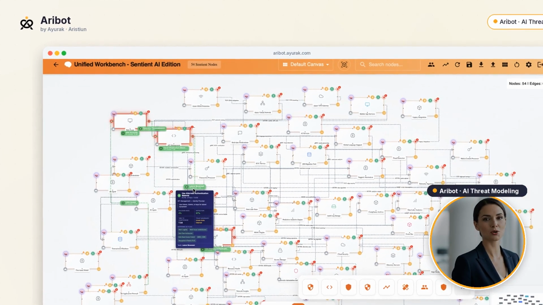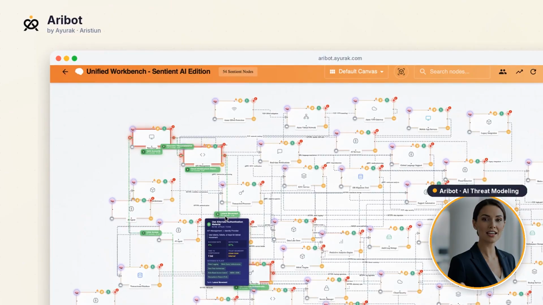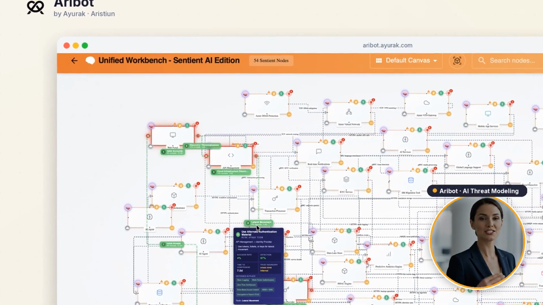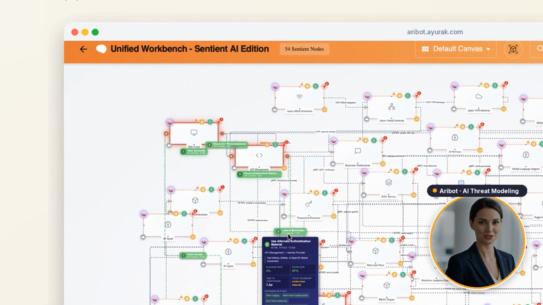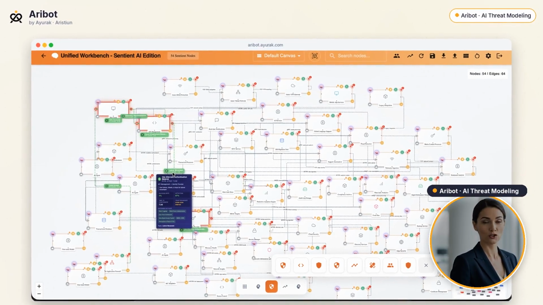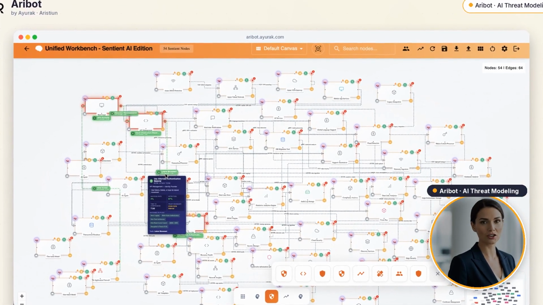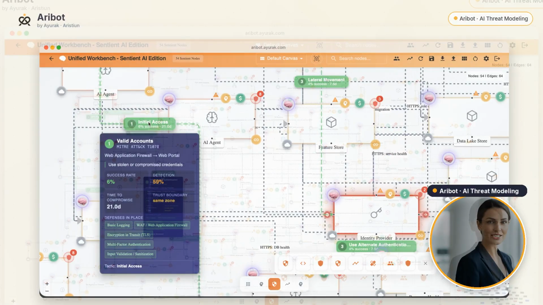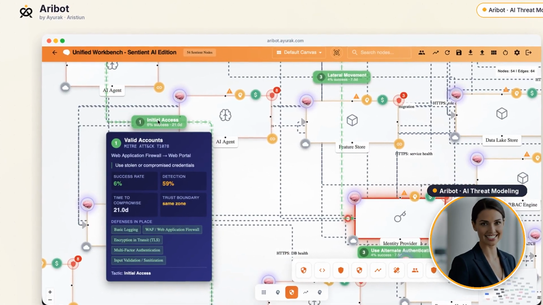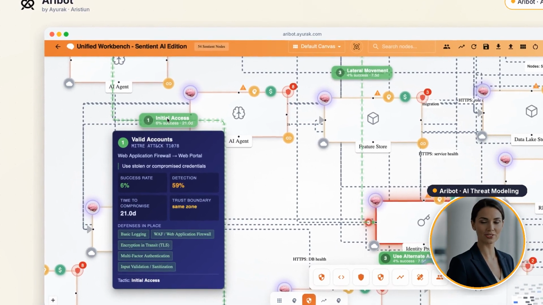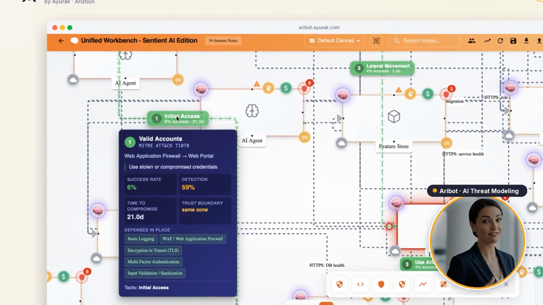First, it maps your architecture, importing your live infrastructure and diagrams into one connected, interactive model. Then it generates the threats, reasoning across STRIDE, the MAESTRO 7-layer model, and the Ayurak Threat Modeling framework. The result is a living model of your architecture, where every single node is clickable, scored, and fully threat-aware.